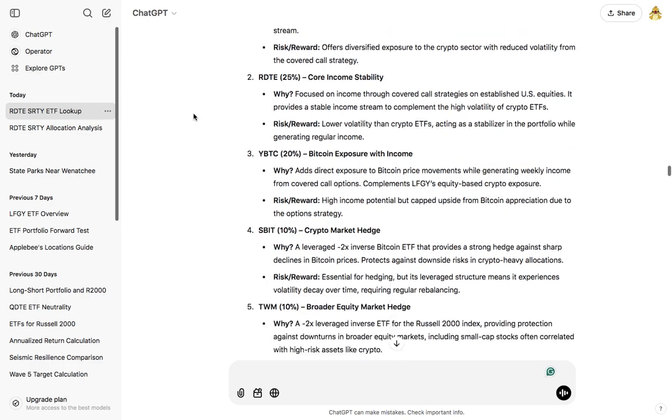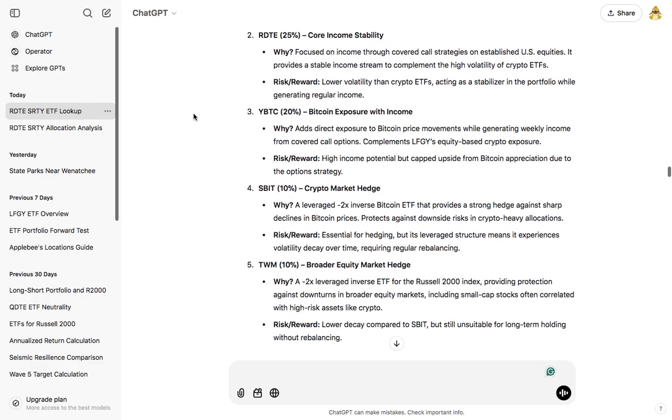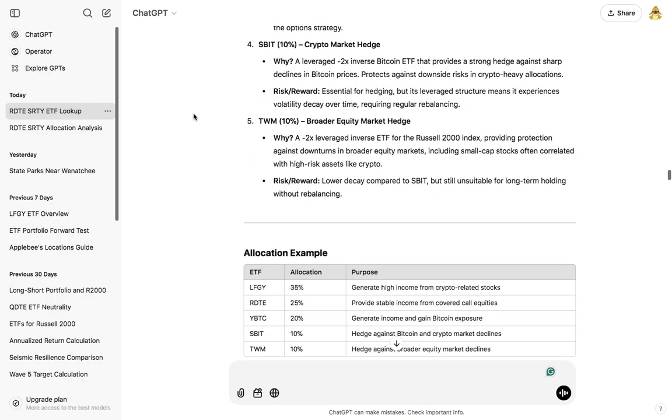And then RDTE, core income stability. Why? Focused on income through covered call strategies on established U.S. equities, it provides a stable income stream to complement the high volatility of crypto ETFs. 20% YBTC adds direct exposure to Bitcoin price movement while generating weekly income from covered call options, complements LFGY's equity-based crypto exposure.